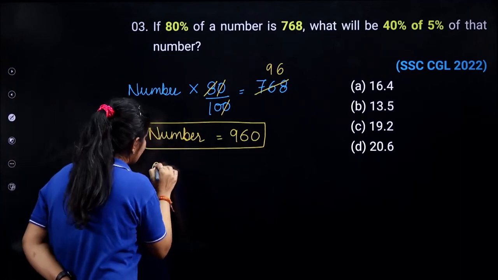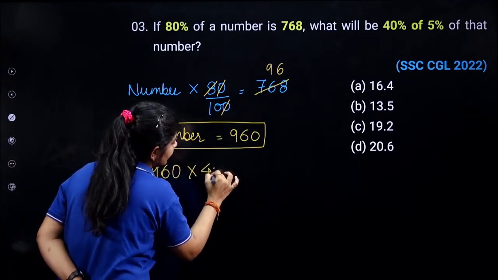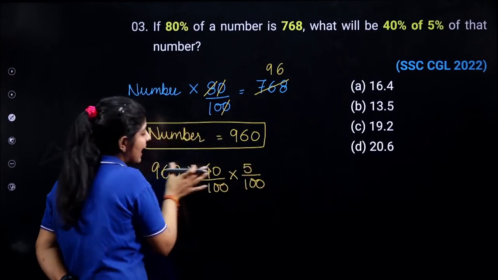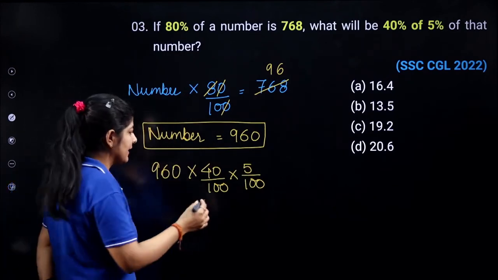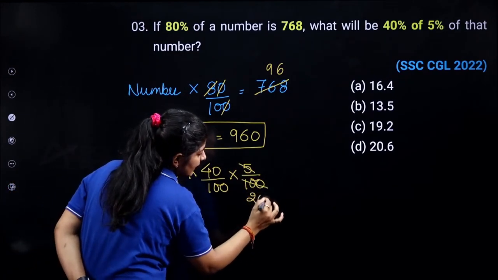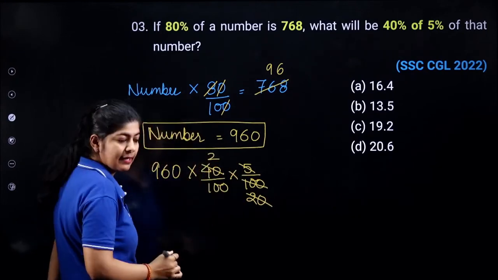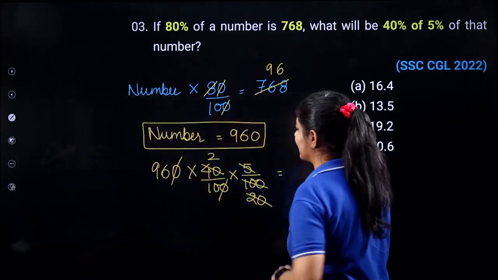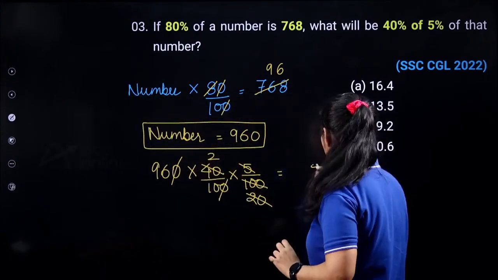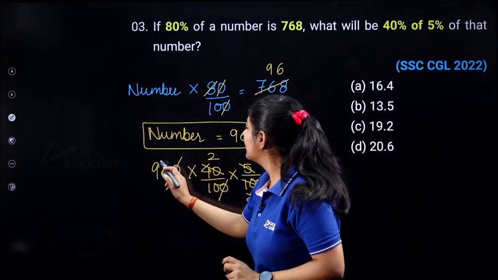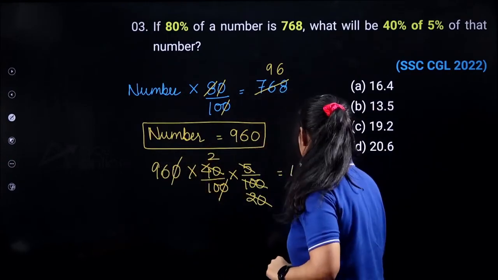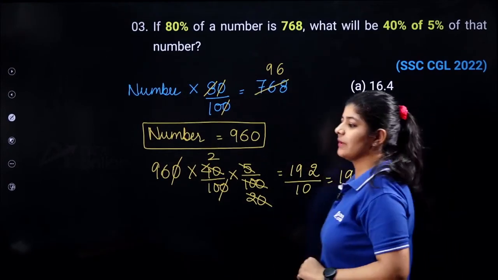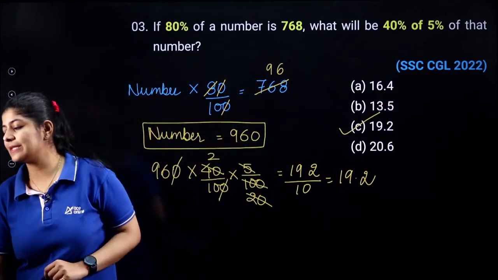Now what we need to do? We need to calculate 40% and 5% of it, meaning multiplication. I need to calculate this and we will get our answer. So here I am getting 20, here I am getting 2, right? This 0 is eliminated with this one. So if I multiply, 2 into 6 is 12, 2, 1 is carry forward, 2 into 9 is 18, and 19, and here we are having division by 10, which means I am getting 19.2. Option number C is the correct one.